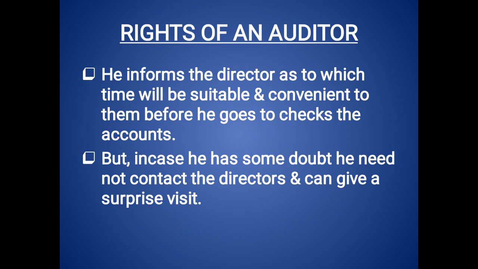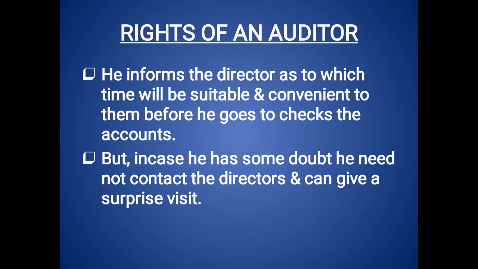But sometimes, if he finds something suspicious, if he finds that there is something wrong, at that time he can give a surprise visit to the branch of the clients. In the qualities of the auditor, I had explained an example. Suppose there is a profit of 30 lakh, then it has increased to 60 lakh, then suddenly it has increased to 10 crores or 9 crores.